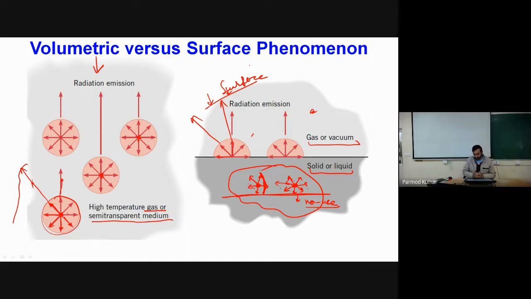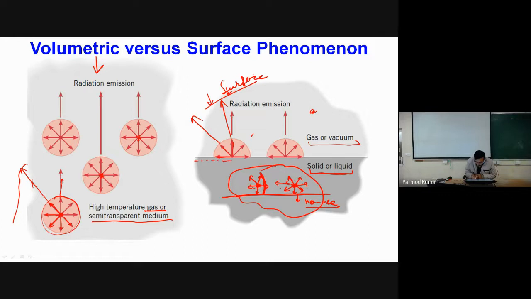These will be responsible for exchange of heat between this solid or liquid which we have considered and some outside surface. So that's why we can consider that for our opaque solids and liquids, radiation is nothing but a surface phenomenon.